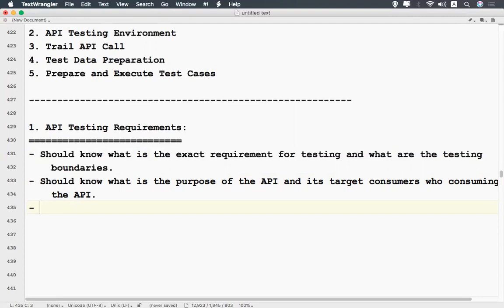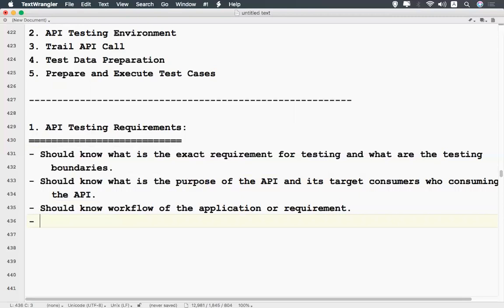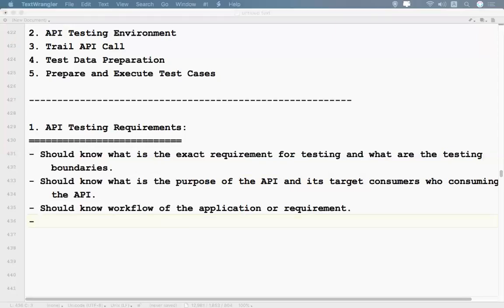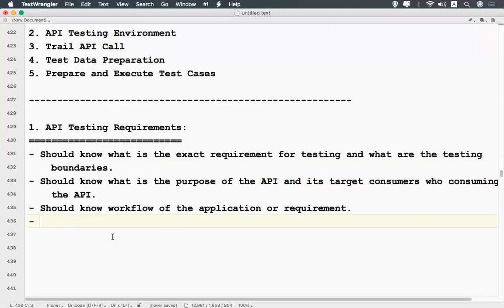And you should know the workflow of the application or requirement, from where to where it is going. If I execute this API, what will happen? It will target another API or directly give the information. You should know everything. When all this is clear, you can test thoroughly.